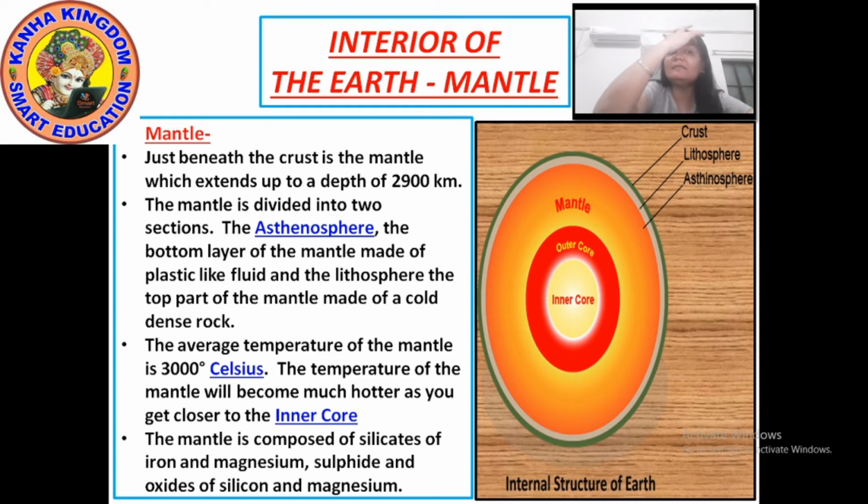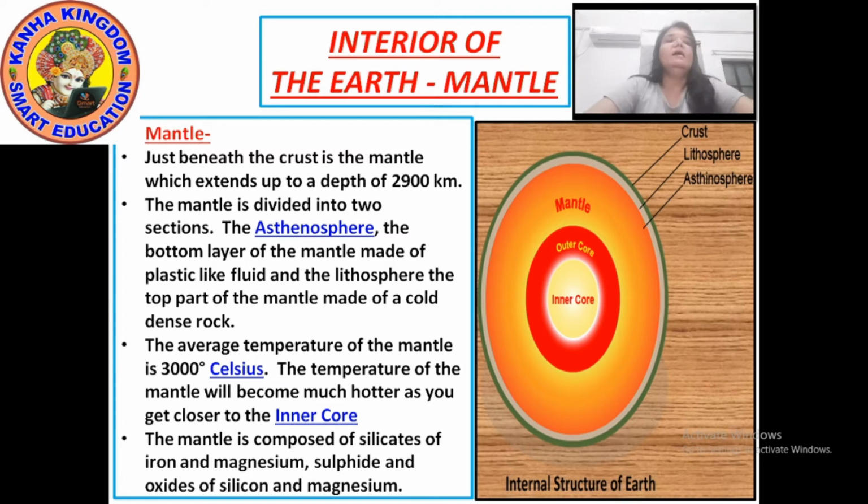So this is about the mantle. It is the second layer of the earth, the layer beneath the crust. This layer extends up to 2,900 kilometers. The mantle is divided into two sections, the asthenosphere and the lithosphere. The lithosphere is the top part of the mantle and the asthenosphere is the bottom part.